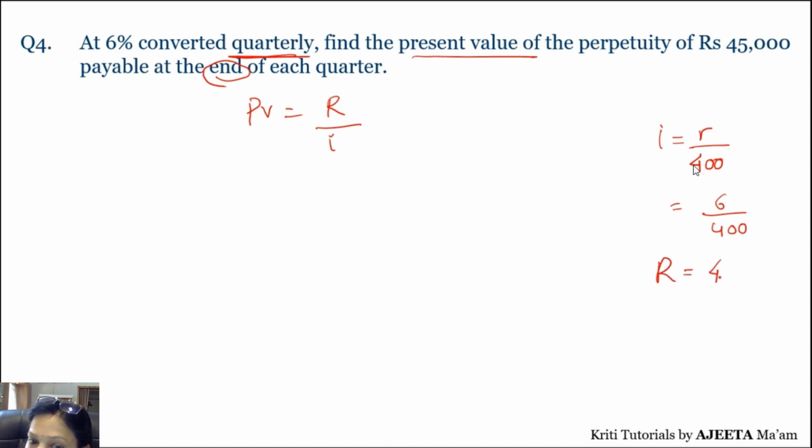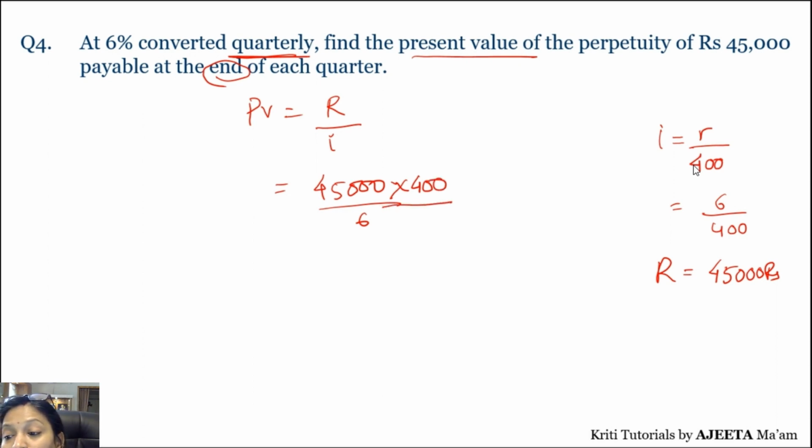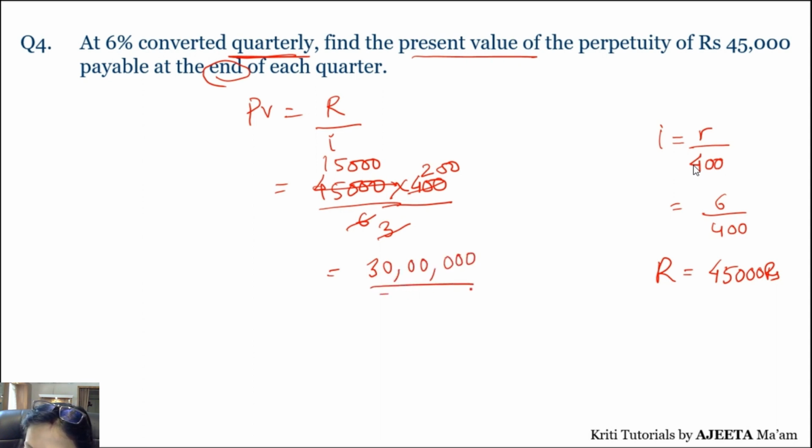So now R is simply 45,000 rupees. Now let's calculate this value. So 45,000 upon 6, and then 400 will go in numerator, right? So we have to simply calculate this value. No need of unnecessary multiplication, students. That's very important thing. So if I just divide it, I get this. So what will be my final amount? So 15 twos are 30, and then I get 50. So it's equivalent to what? 30 lakh. जस्ट चेक एवरीवन.